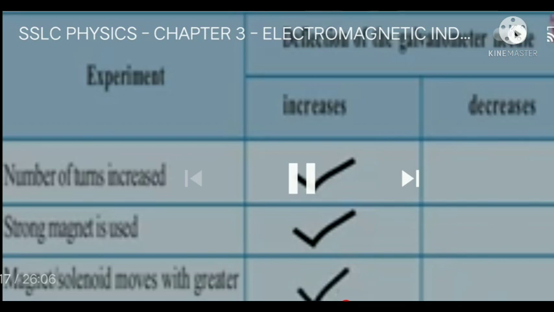On the basis of this experiment, we can complete the table. We can identify that deflection of the galvanometer needle increases when number of turns is increased, a strong magnet is used, or the magnet or solenoid moves with greater speed. In 3 cases, deflection of the galvanometer needle is increased: when number of turns is increased, a strong magnet is used, and the magnet or solenoid moves with a greater speed.